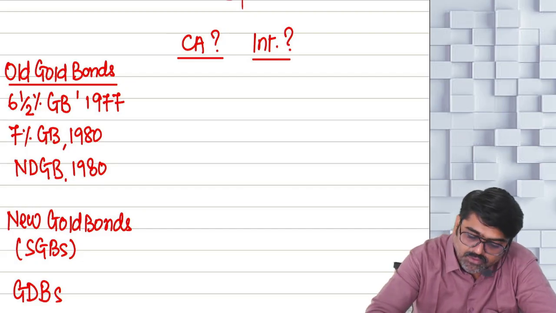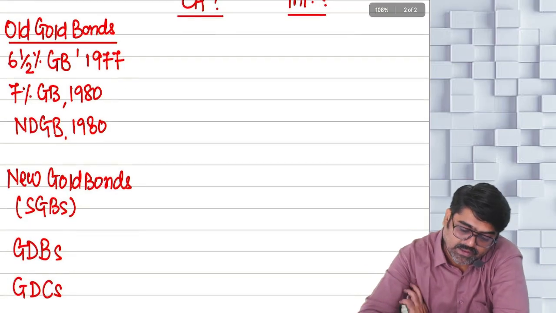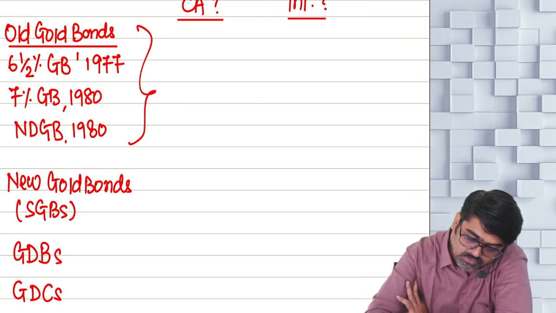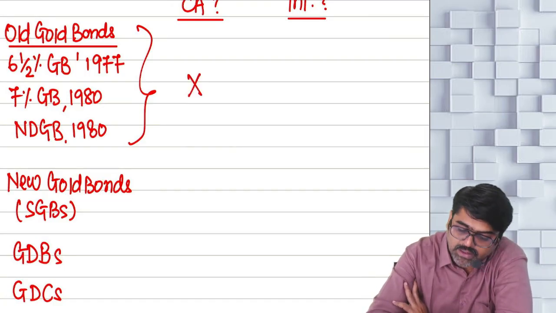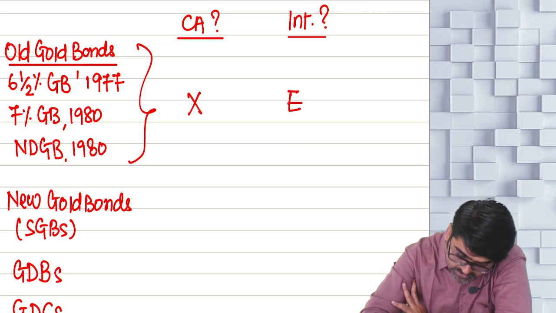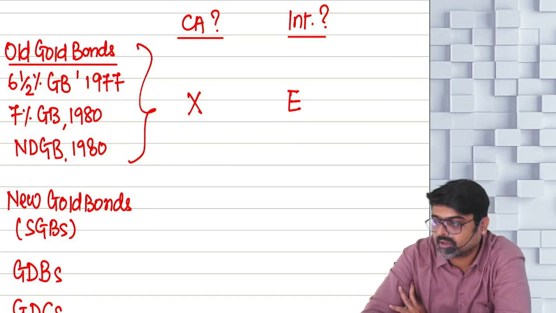Sure, sir? So first of all, tell me, capital asset, not a capital asset. Any old gold bonds, not a capital asset. And the interest is also E for exempt, under section 10 subsection 15.